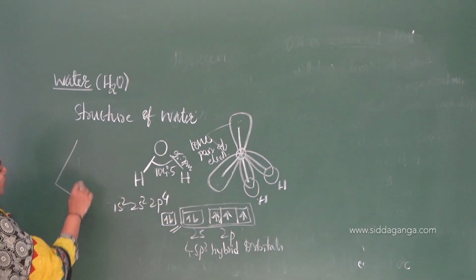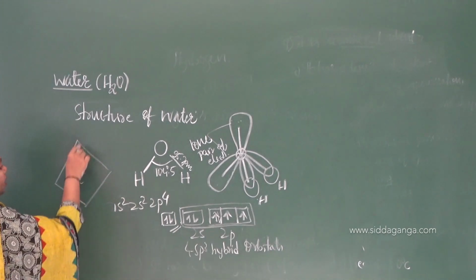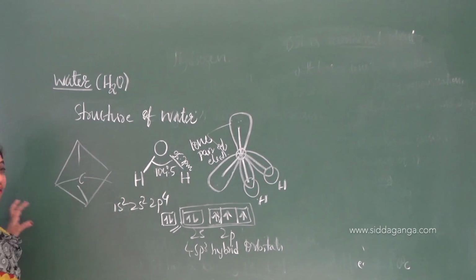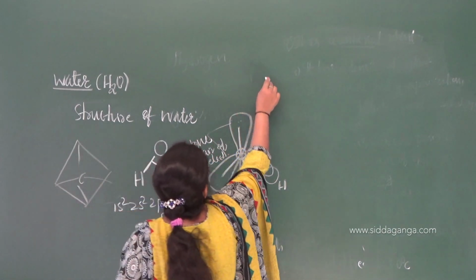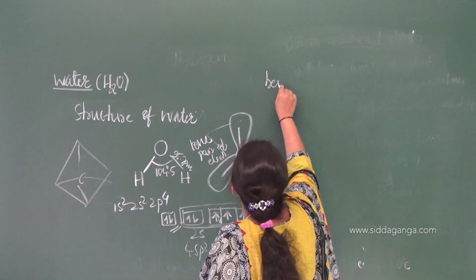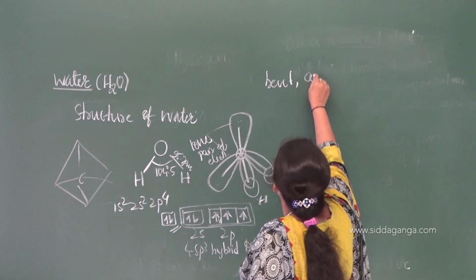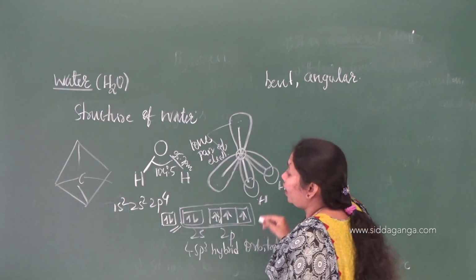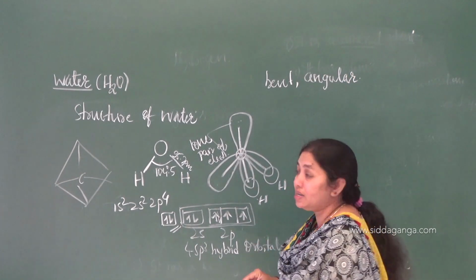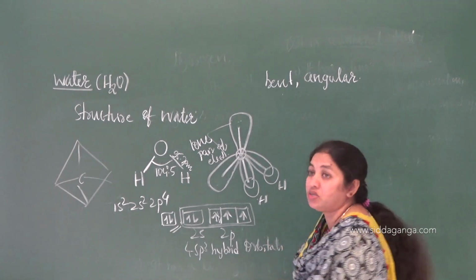A tetrahedral structure like the methane. Tetrahedral structure, but it is having what? A bent or angular structure. It is having a bent, or you can say angular structure. Right? In place of tetrahedral structure, it is having bent or angular structure.